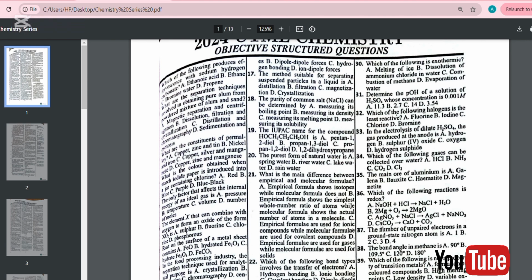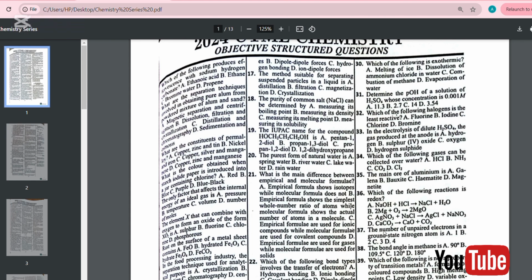D. Calcium trioxonitrate dissociates to give calcium oxide and carbon dioxide. The answer to this question is B, which is 2 molecules of magnesium plus oxygen to give 2 MgO, that is magnesium oxide.